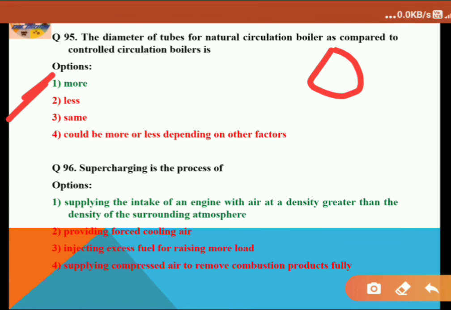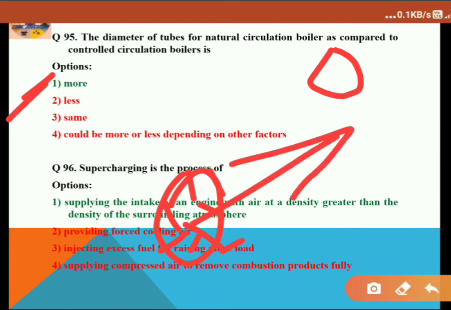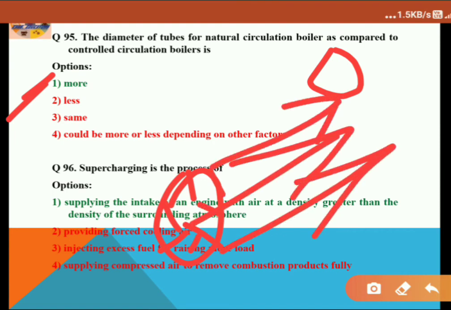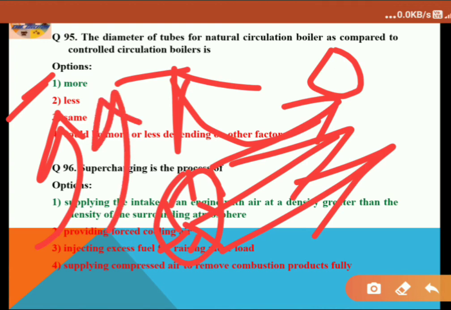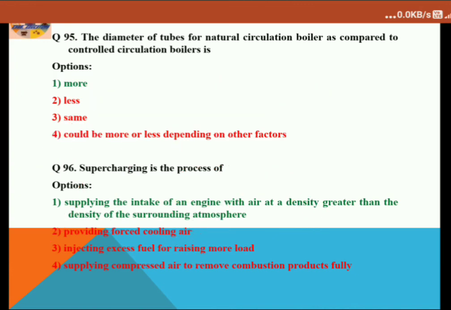Here for controlled convection, some draft fans are there. By this way controlled circulation or convection will occur. But in case of natural convection or natural circulation, much more area is required. So in that sense the diameter must be greater. So option 1 is the correct answer.